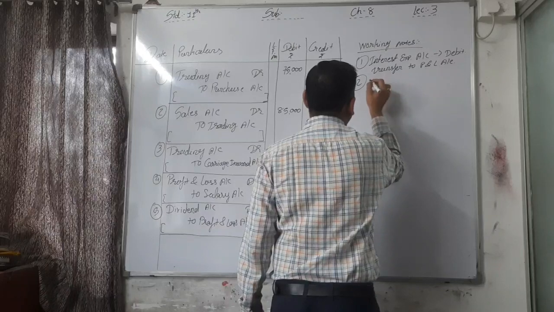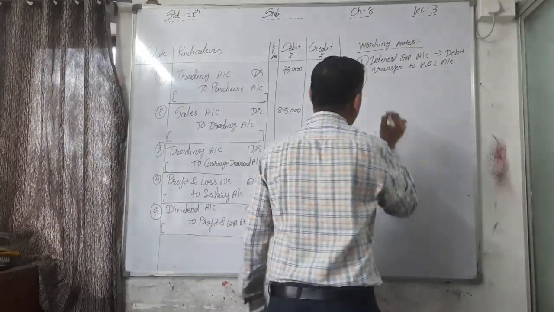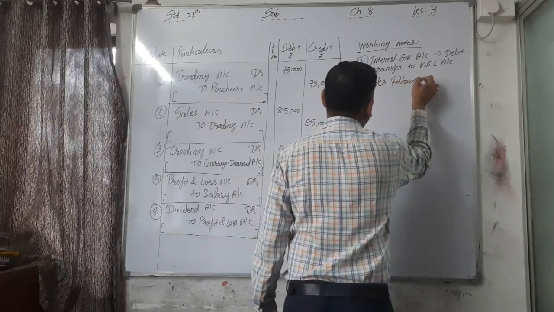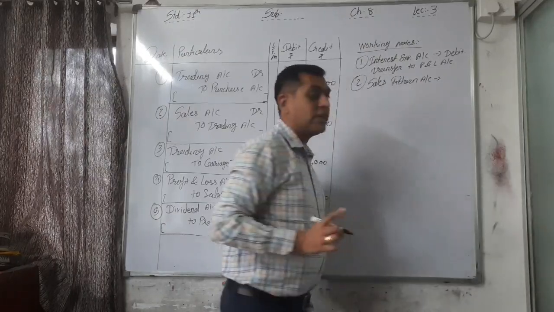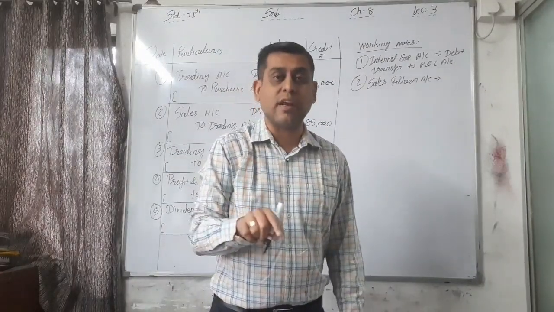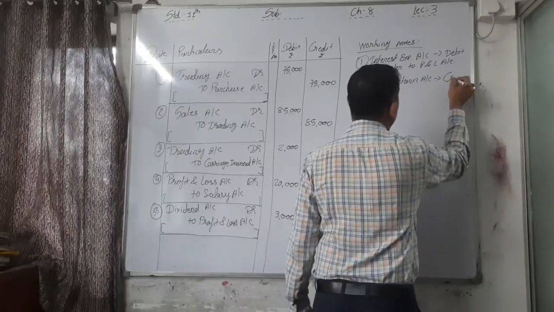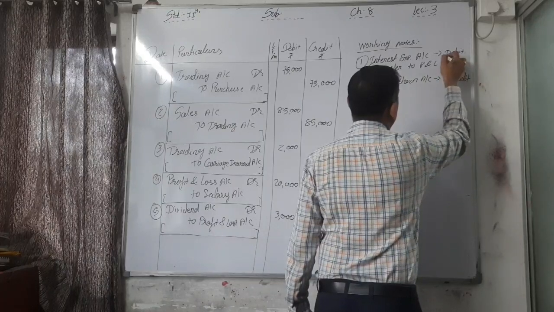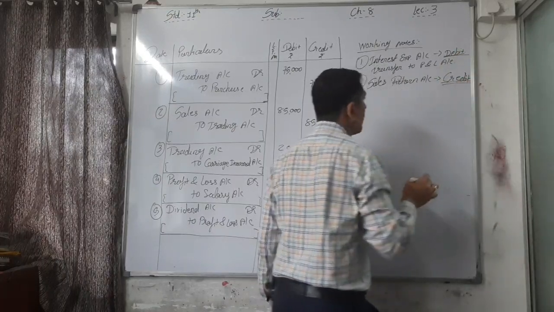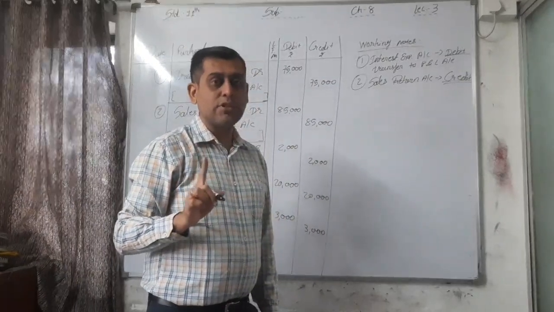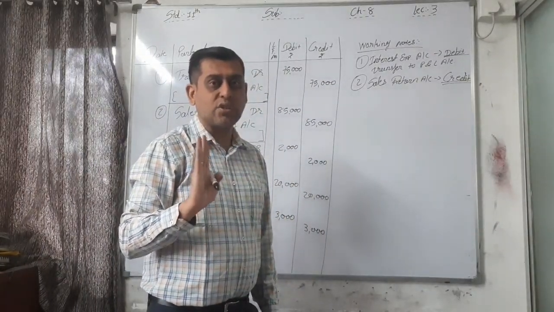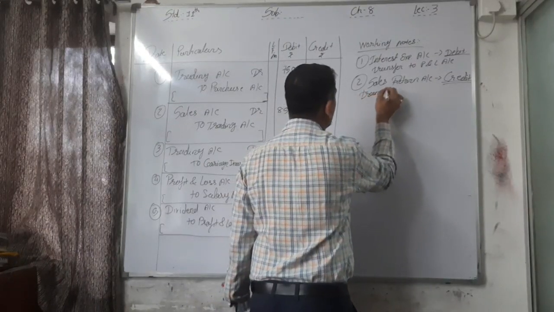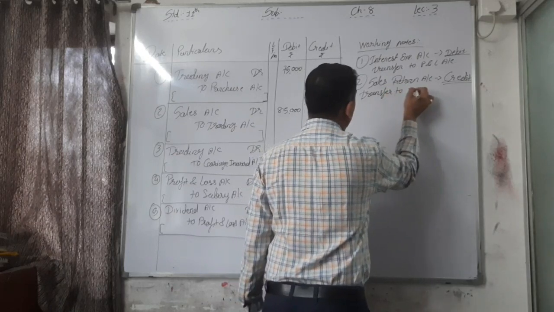Now the second one is sales return. See, sales has a debit balance, so sales return always credit balance. You have to know which balance first. Purchase, sales, purchase return, sales return, all transferred to trading account. So write down here, transfer to trading account.